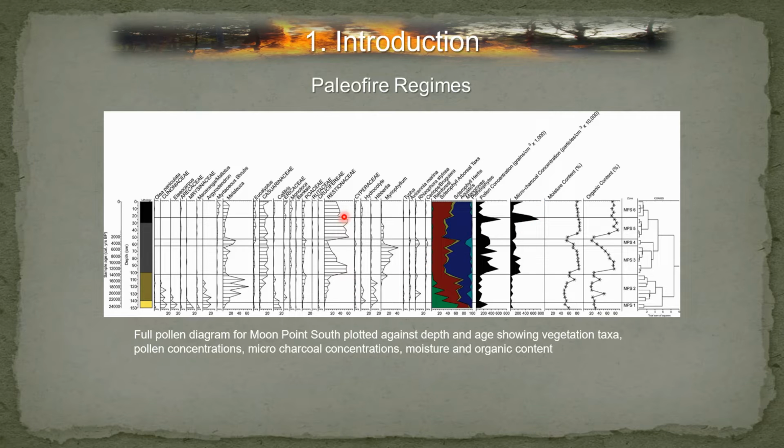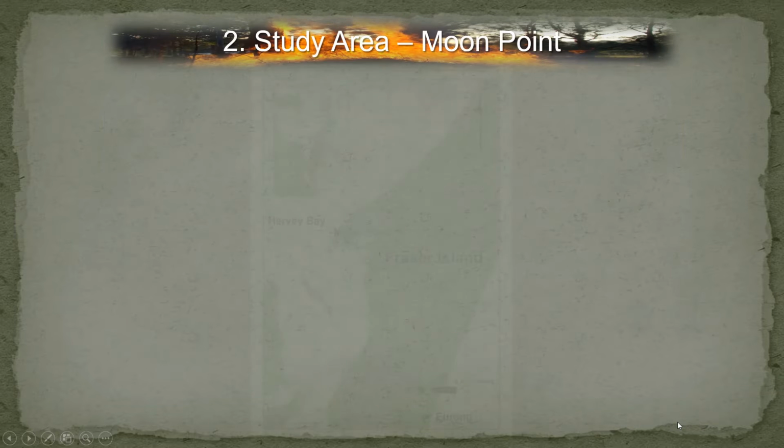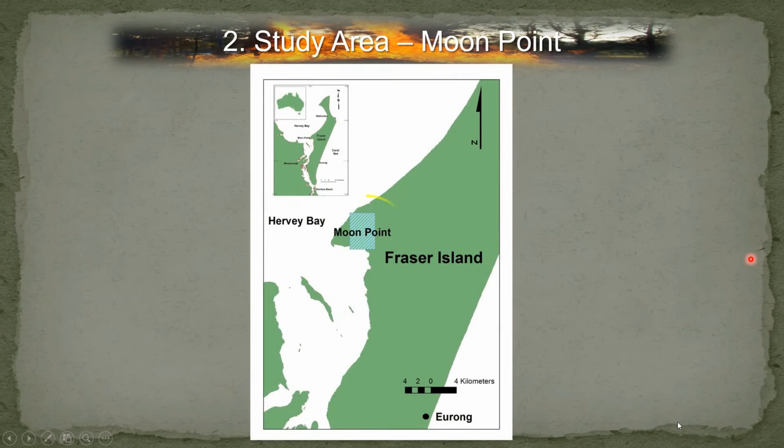And if you look at all these vegetation types here, you'll start to see there's changes in vegetation, particularly the rainforest species, and you start to see the pyrogenic vegetation starts to become more dominant as we move through time towards the present. And this is all pollen that has been identified and taken from those core samples and has been dated and profiled accordingly.